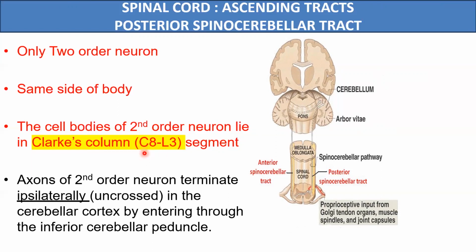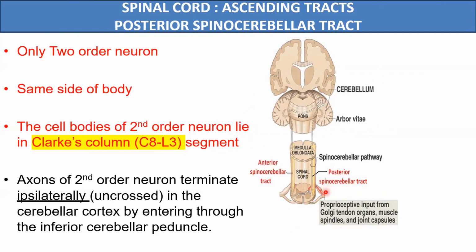So above the level of the C8 segment, the information of unconscious proprioception will be carried by a different tract. So these are some important facts of the spinocerebellar tract, and most important is that they will carry the information to the same side of the cerebellum, and there is no third order neuron involved in these tracts. Now, first, the pathway of the posterior spinocerebellar tract.